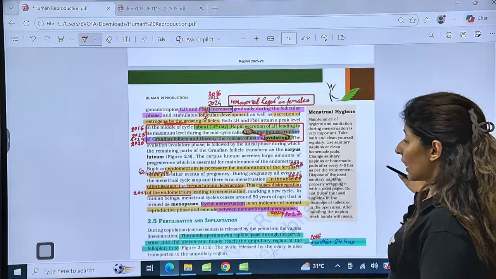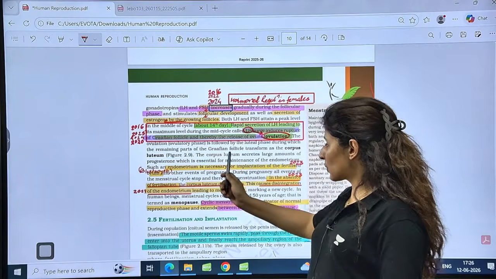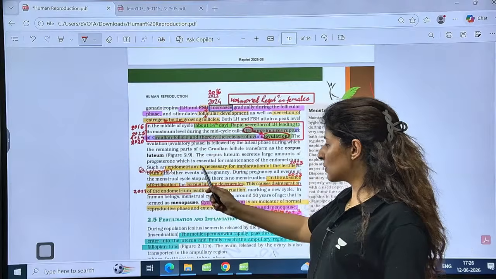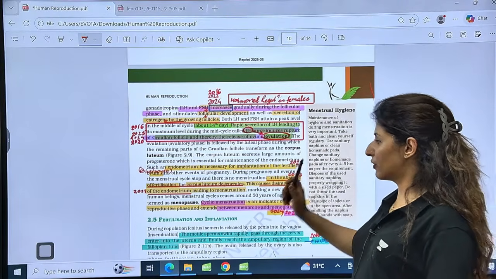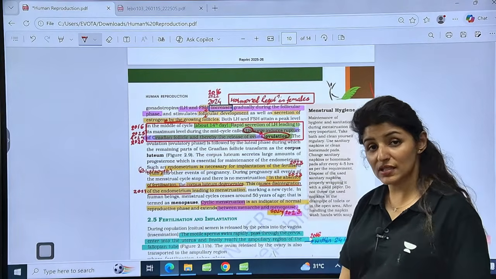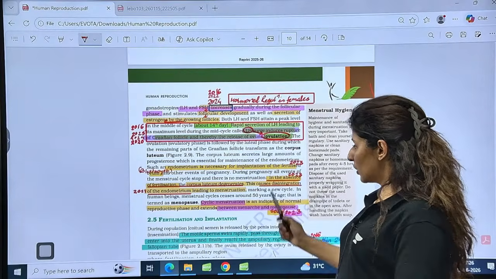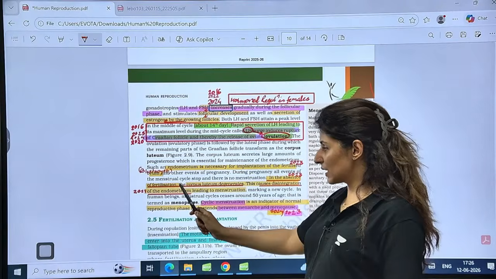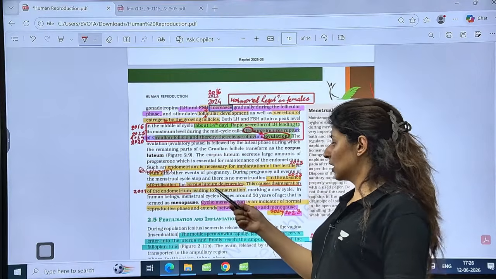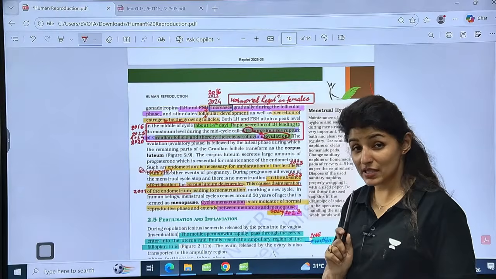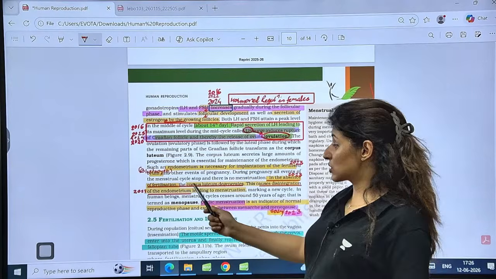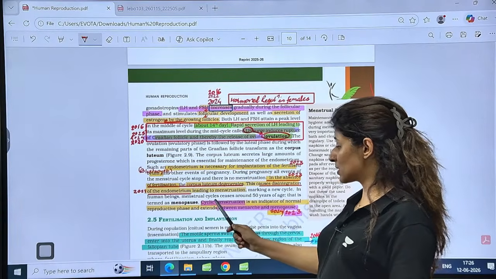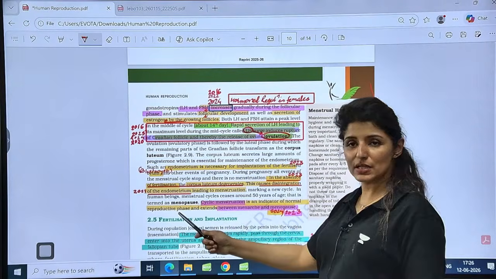Now see, the Graafian follicle transforms into corpus luteum. Corpus luteum secretes a large amount of progesterone, which is essential for maintenance of the endometrium. Endometrium is necessary for implantation of the fertilized ovum, at which embryonic stage? Blastocyst. Asked in 23. Now during pregnancy, all the events of the menstrual cycle stop. There is no menstruation in the absence of fertilization. If fertilization doesn't occur, then corpus luteum will degenerate, and in how many days? 14 days. This causes disintegration of the endometrium, leading to menstruation. Is that clear? Menstrual cycle ceases around 50 years of age. This is known as menopause.